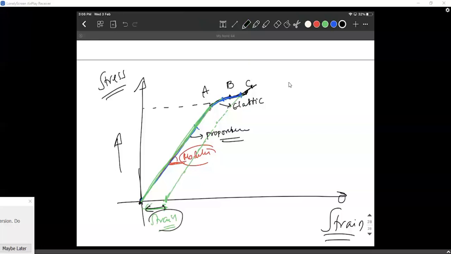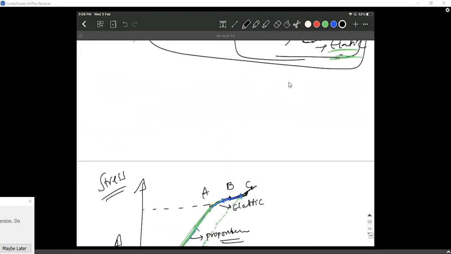Take a spring as an example. Yesterday Aniket also asked about this, when you elongate a spring way too much. Yes, it will come back. Let us say you started at 0 and elongated it by 10 centimeters, which is beyond the limit.